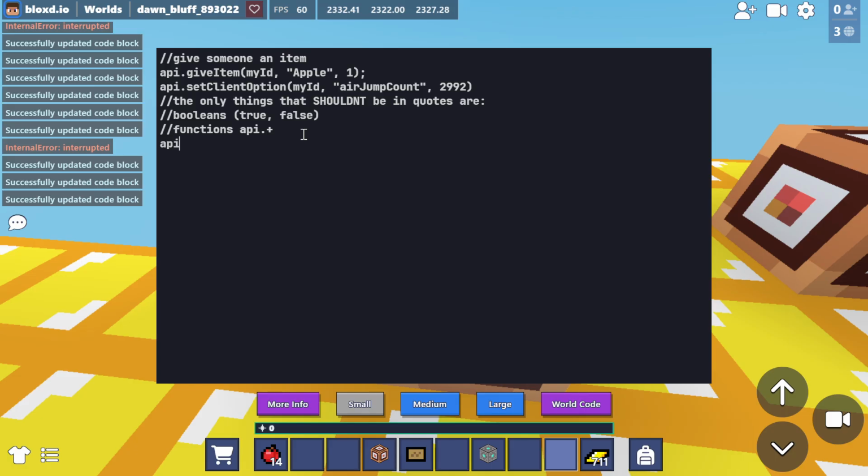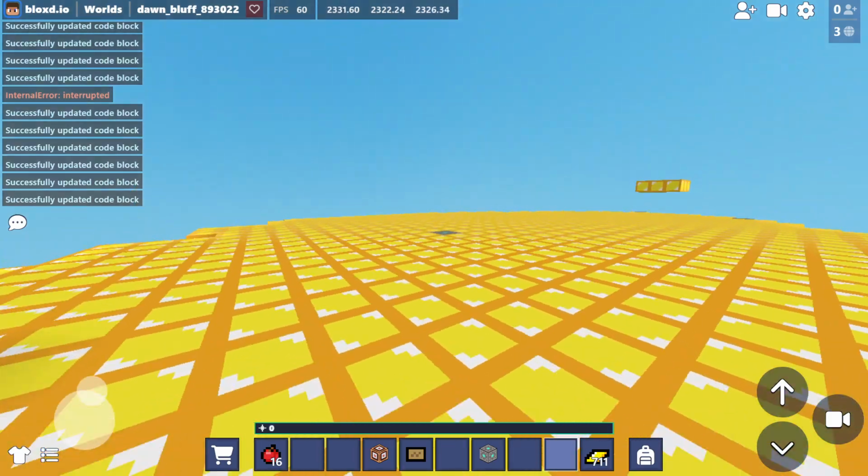So for this, let's do set client option again. Sometimes when you do set client option, it will ask you for a true or false statement. So, an example: true. Like that.